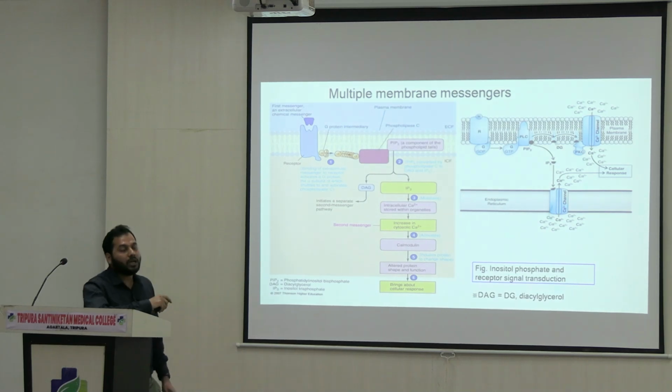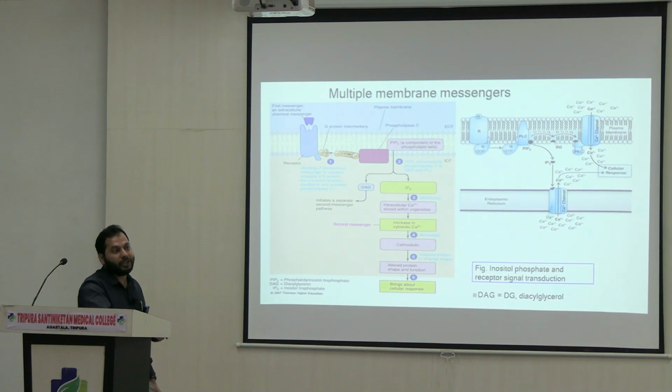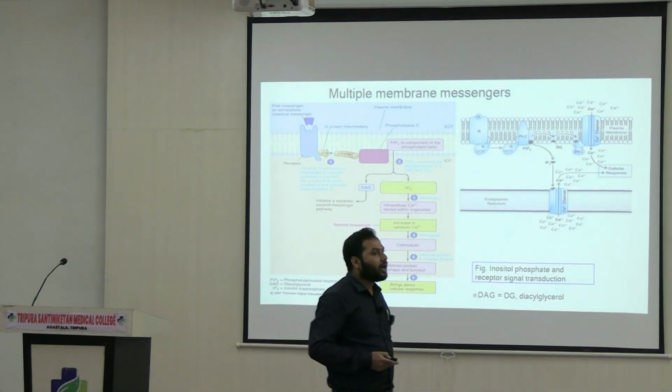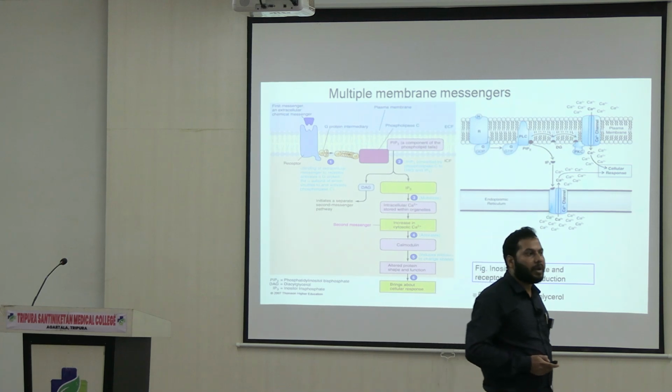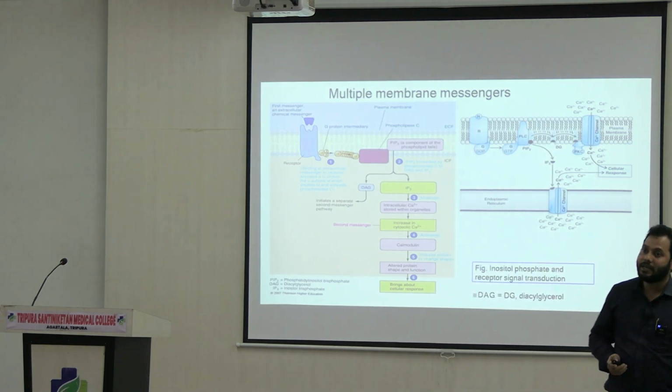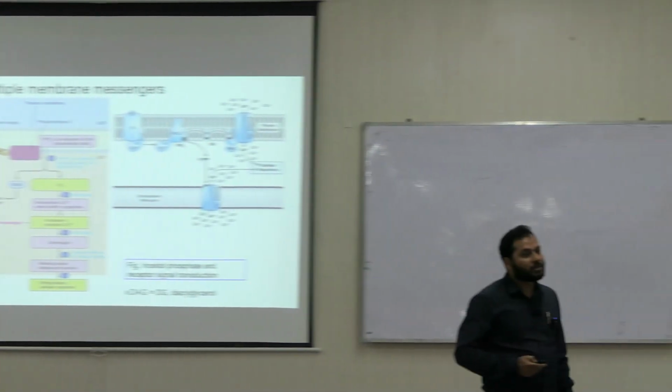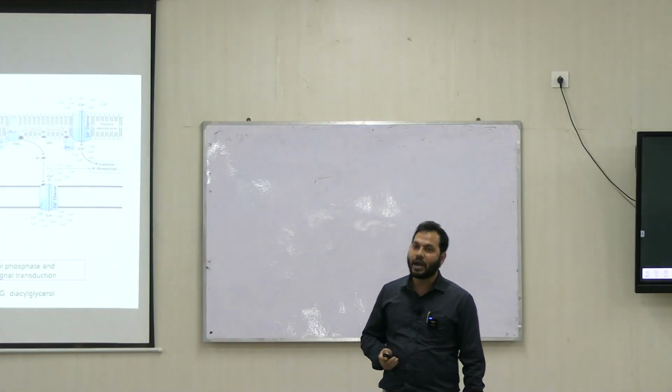So these are the general modes of hormone action where second messenger systems are involved. Other than second messengers, as I mentioned, there are some hormones which are steroid in nature. They can easily cross the cell membranes, right? In their case, the receptors are basically located in the cell cytoplasm or nucleus, right?